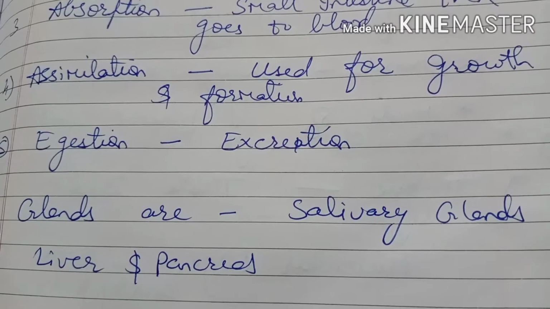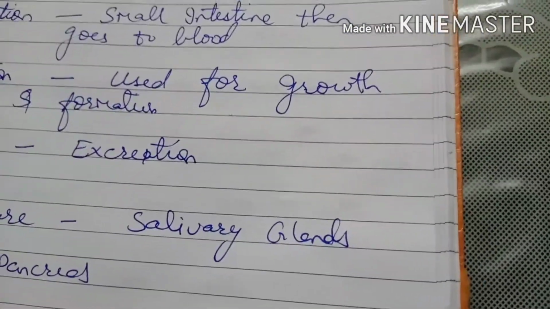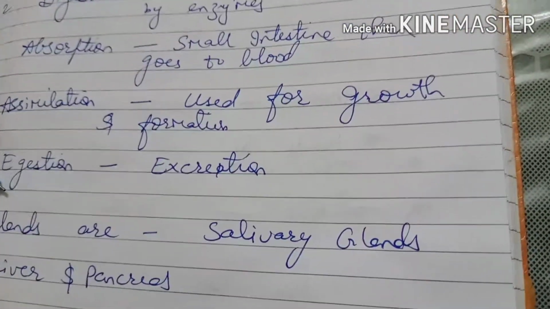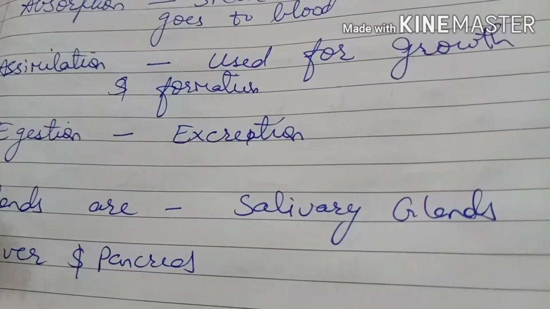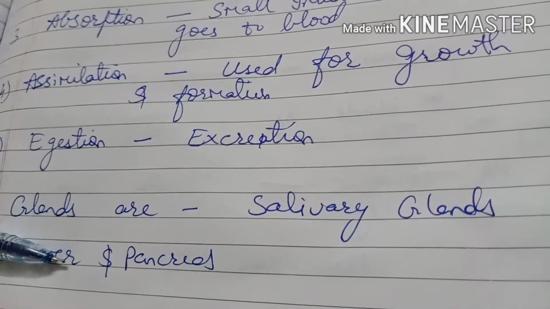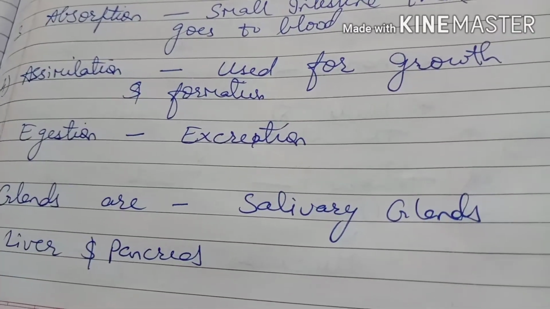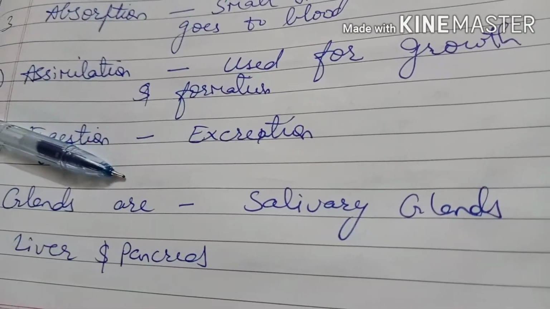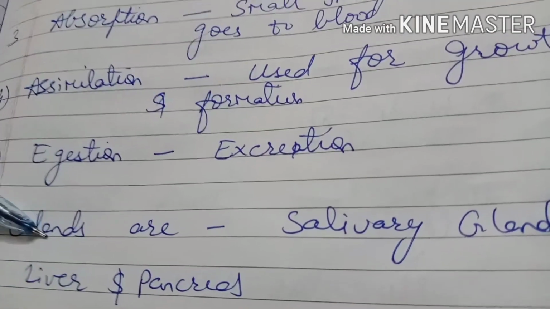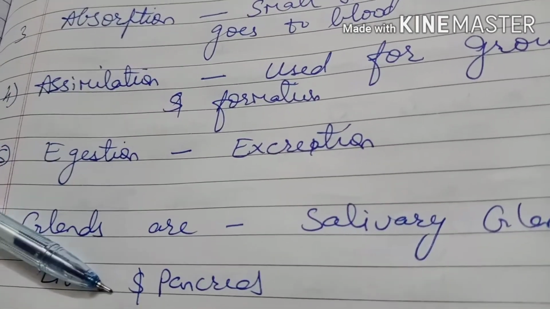Then comes the alimentary canal. We have glands also inside for the process of digestion: salivary gland, liver as well as pancreas. These are the three main glands which help in the process of digestion. Salivary glands are present in the buccal cavity, the liver above the stomach or near the stomach, and the pancreas below the stomach.